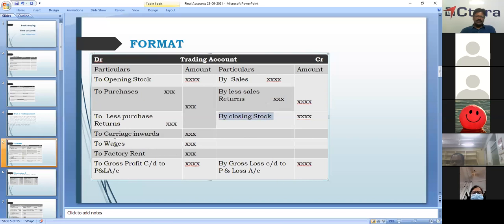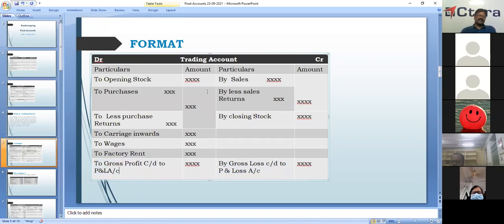Then we will balance it, whichever side is heavier. If the expenses are more, we get a loss, gross loss. If the credit side, with sales and closing stock, is more, we get gross profit. And this gross profit will be carried down to the profit and loss account.